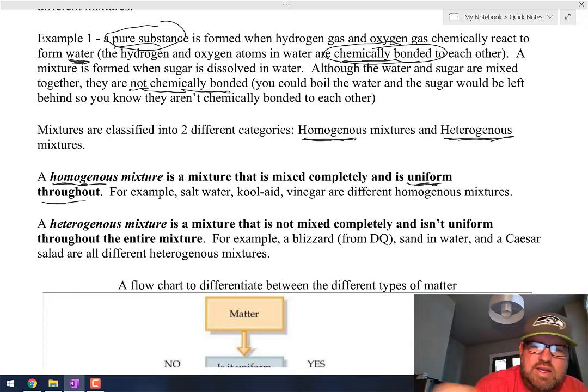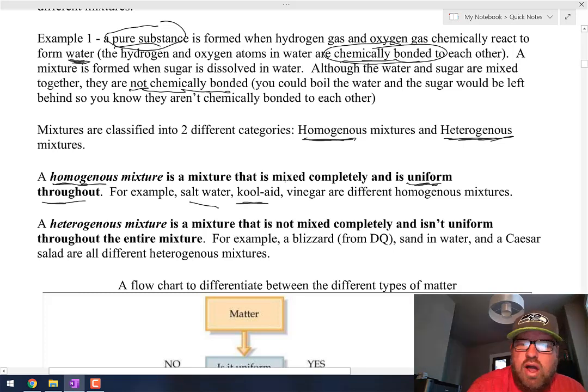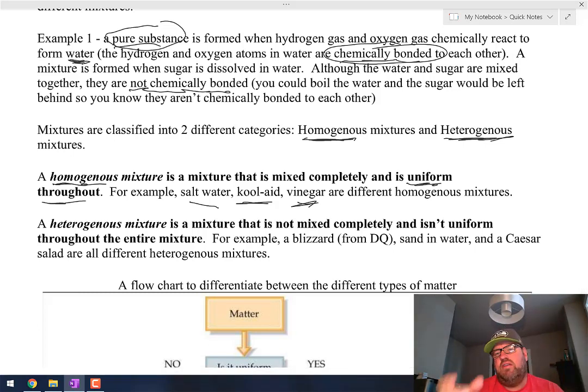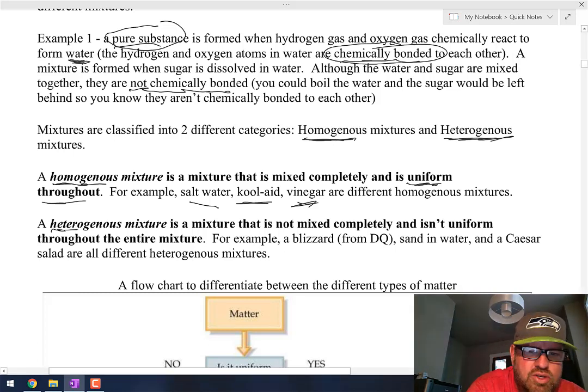Okay, and so salt water, Kool-Aid, even vinegar. Vinegar is water and something called acetic acid. That again, when you're using vinegar, well, am I taking it from the top of the bottle or the bottom of the bottle? It doesn't matter because it's a homogeneous mixture. Okay, whereas a heterogeneous mixture is not mixed completely and therefore isn't uniform throughout the mixture.